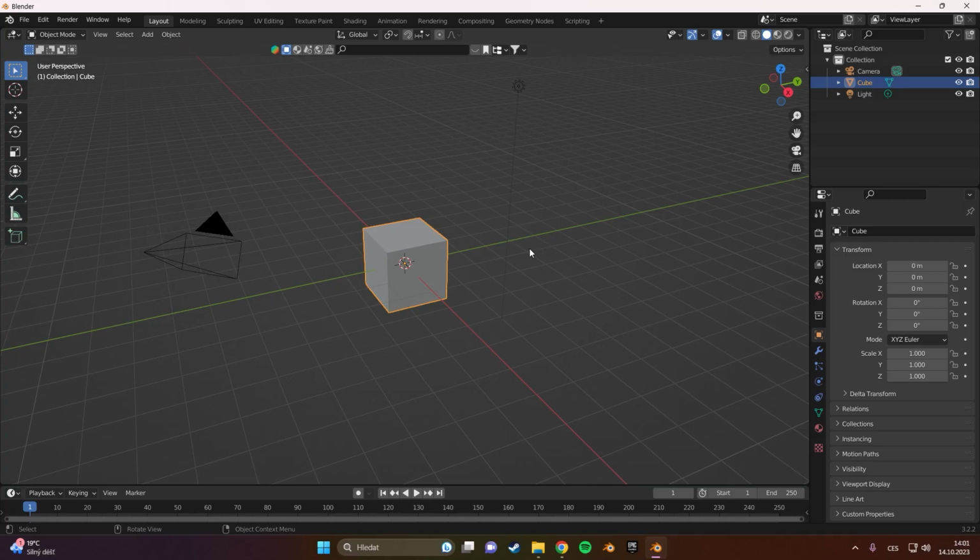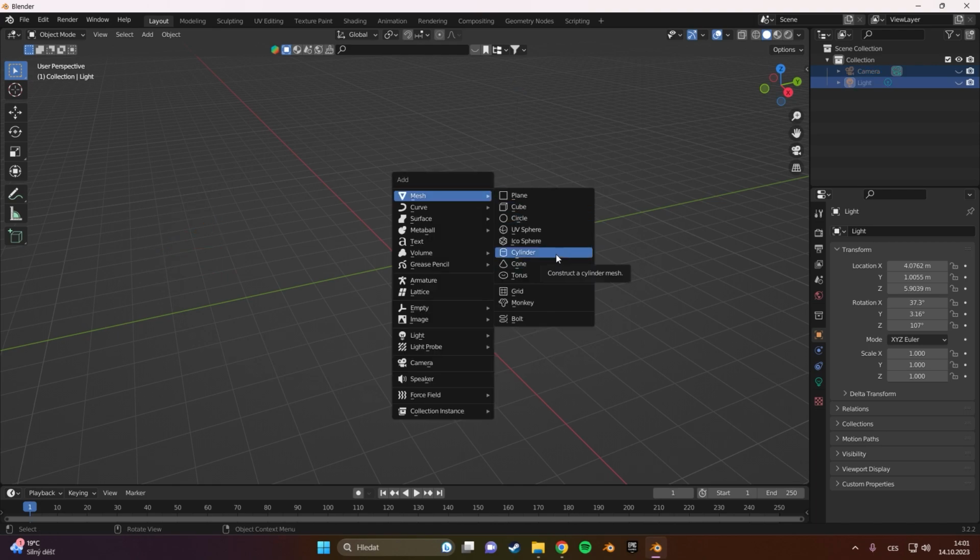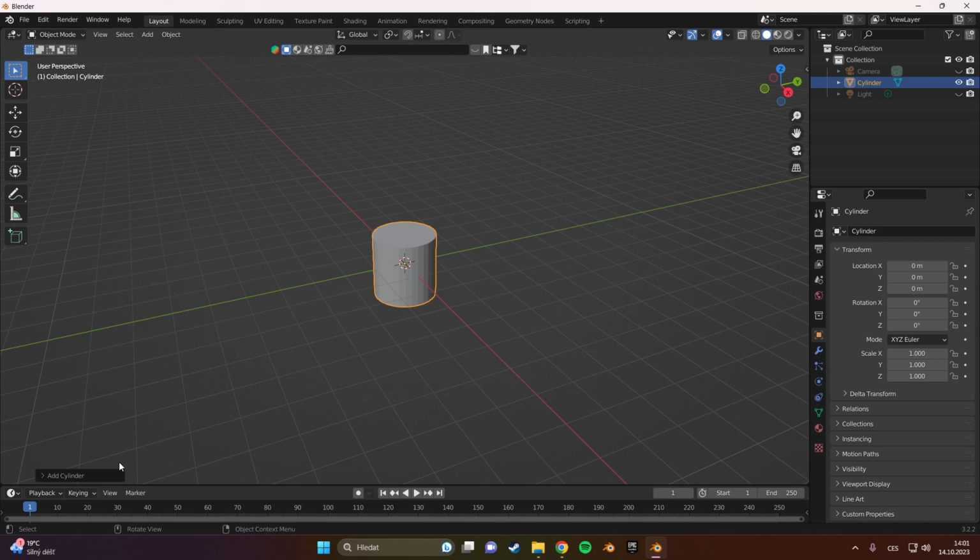Today I'm going to show you how to make a simple coffee mug. We start by deleting the cube, pressing X and delete. Then we select camera and light and press H to hide it. Now Shift A to add cylinder.